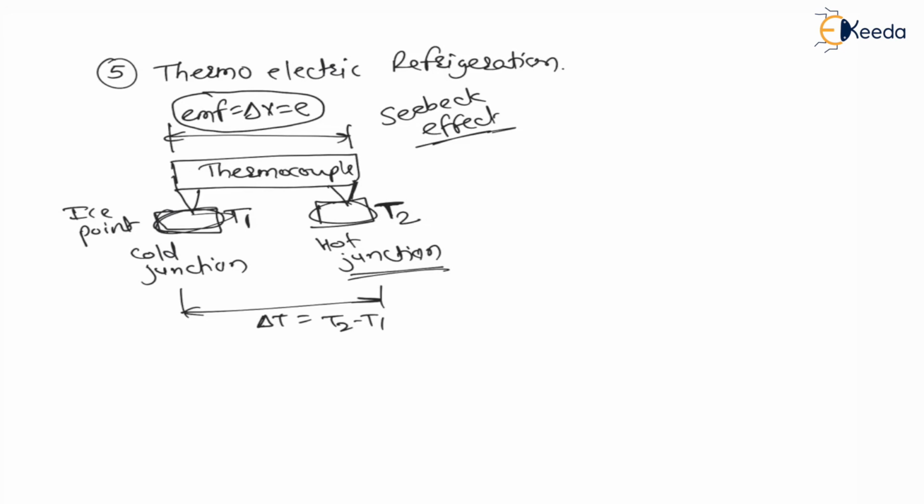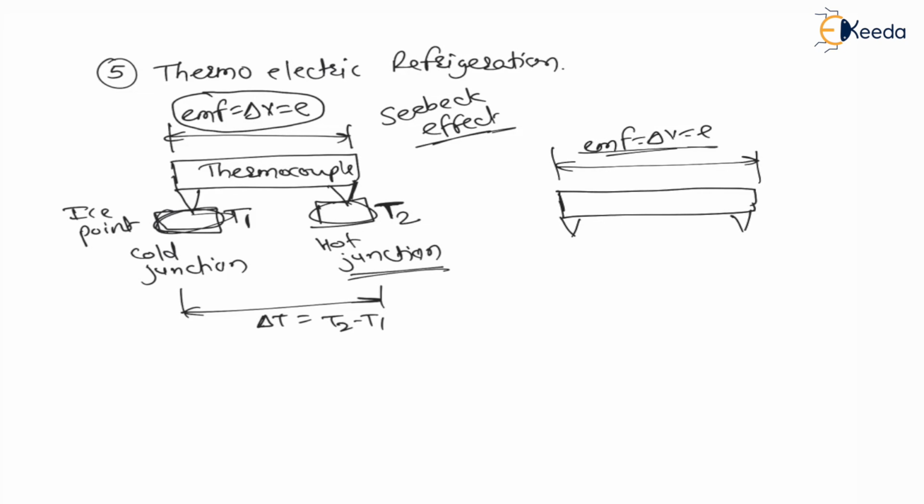Now, my dear students, here I am doing exactly the opposite of the Seebeck effect. Let us say this is a thermocouple with two junctions. If electromotive force or voltage difference is given as an input to this thermocouple, then it will produce one cold junction and one hot junction. For temperature measurement the temperature difference was the input, but here electromotive force is given as input. Then we get one cold junction and one hot junction, and this cold junction is used as a refrigerated space.